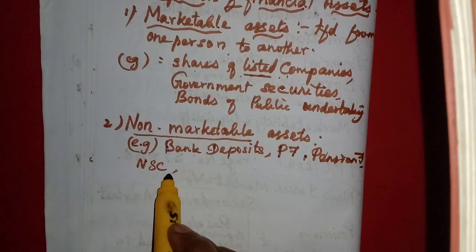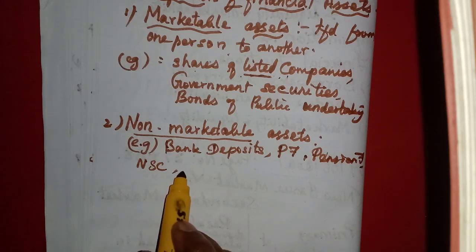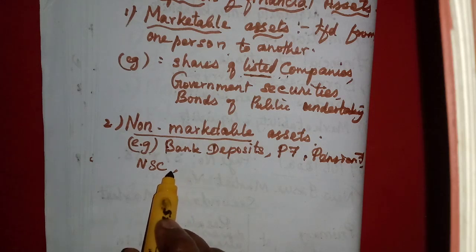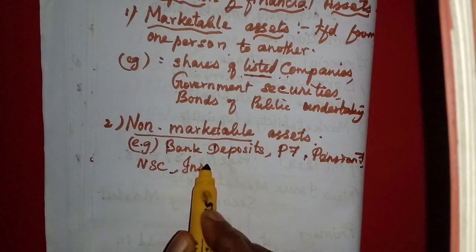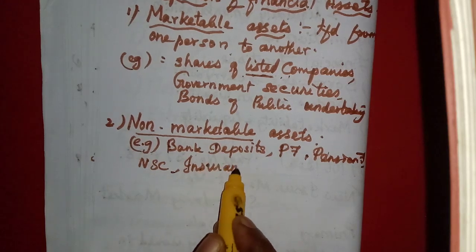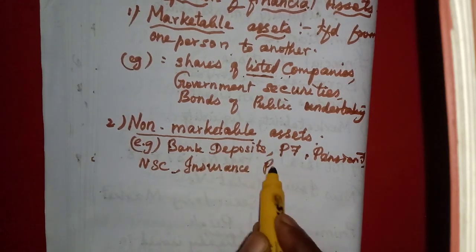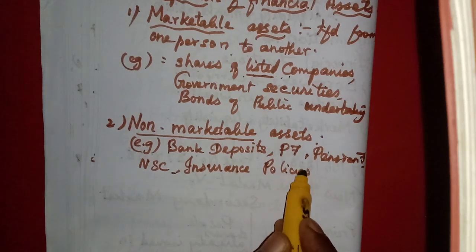Some certificates we will have, for example the RD we open at the post office, that one, national savings certificate. Then any insurance policies: the ownership cannot be transferred from one person to another.